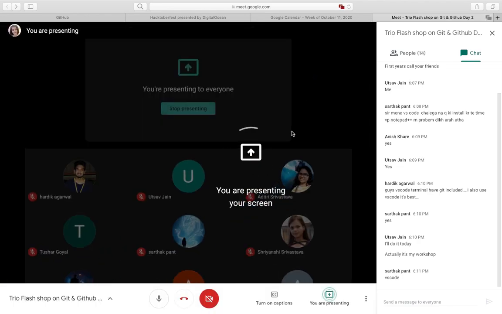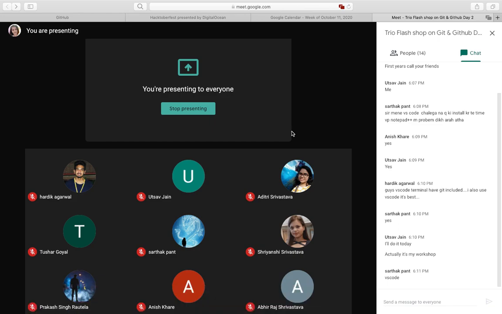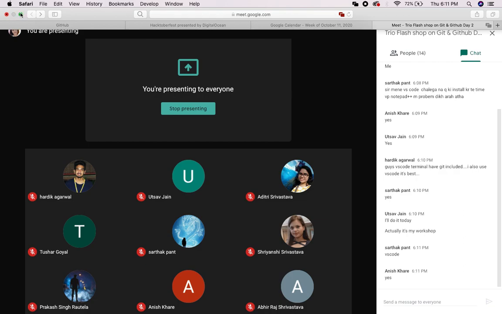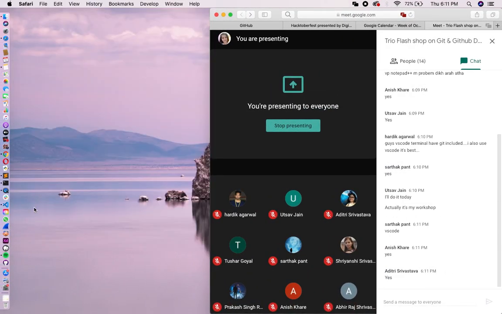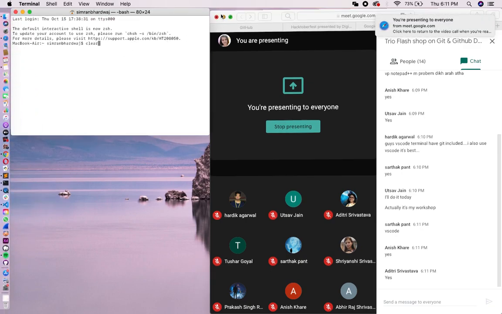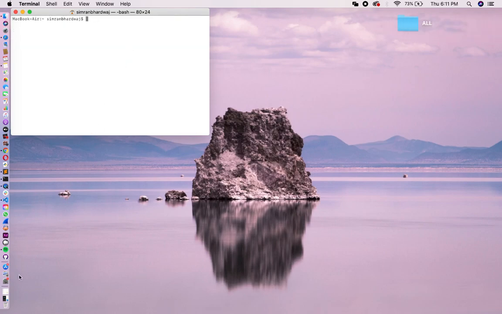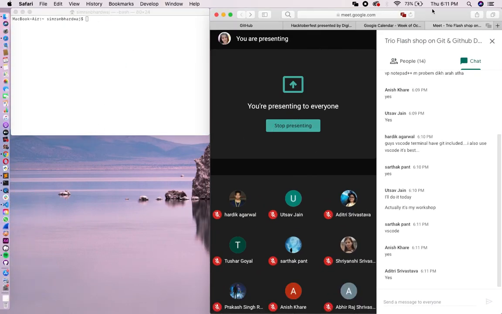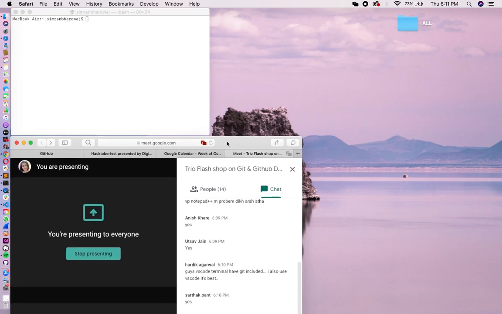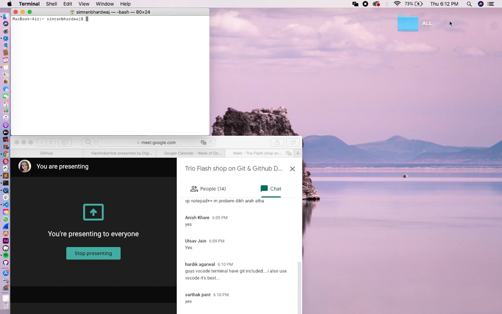Okay guys, so I am presenting my screen. Let me know if you are able to see my screen. Okay, great. So you just open your Git Bash. I am again telling you it is supposed to be a hands-on session, so if you are on your systems right now, it would be great. Okay, so let's start with the first command.